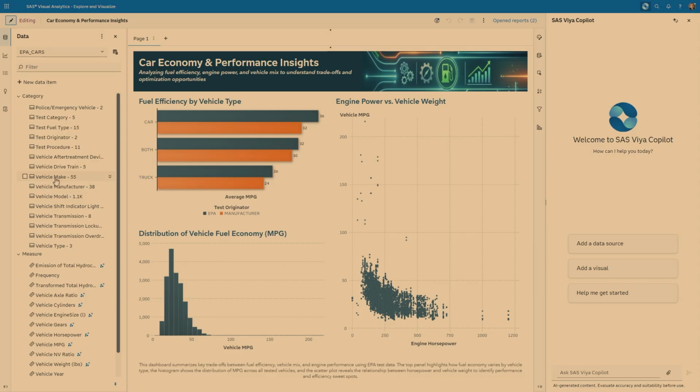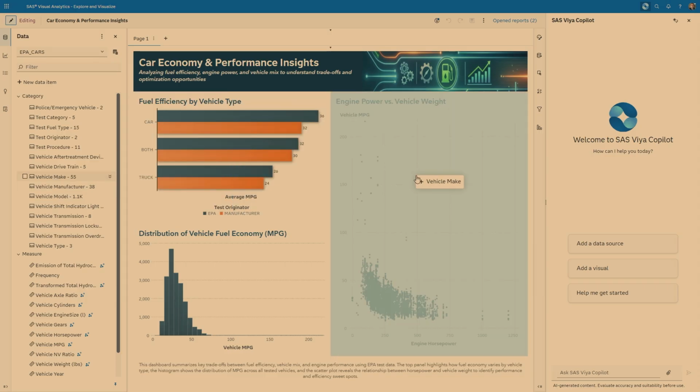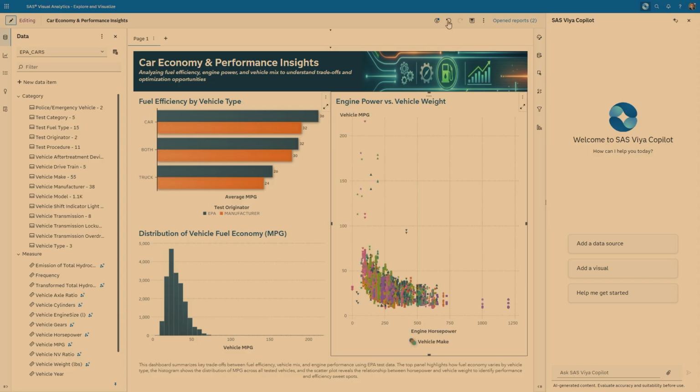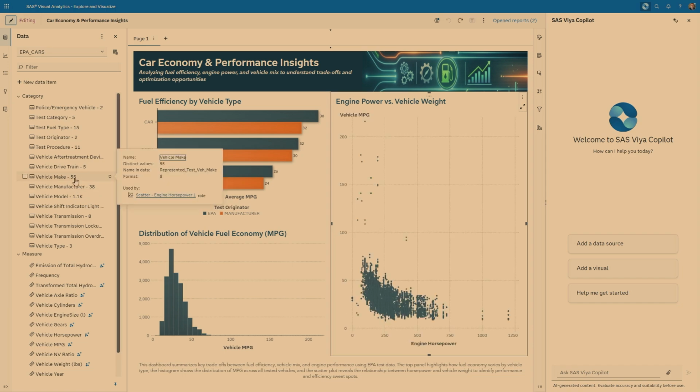But let's say I want to bring in additional information like the vehicle make, and I want to color these ones. As you can see on the left-hand side, these are 55 different unique vehicle makes. So quite a lot of detailed values. For me to colorize them, I really need a higher level grouping for these ones.